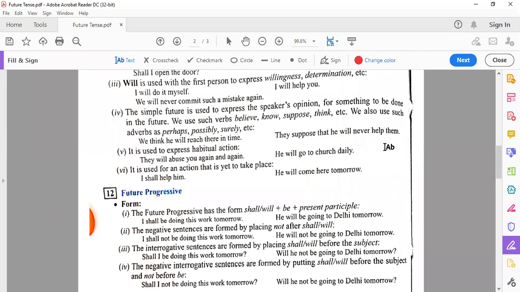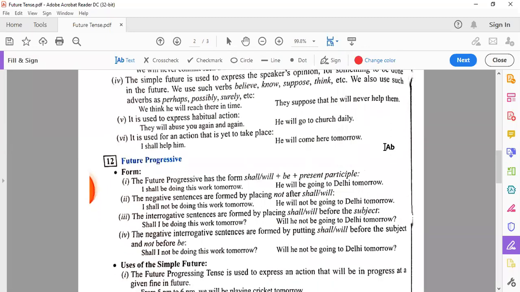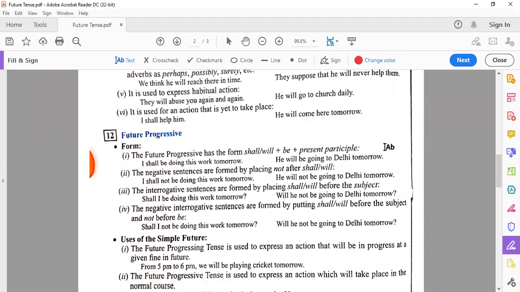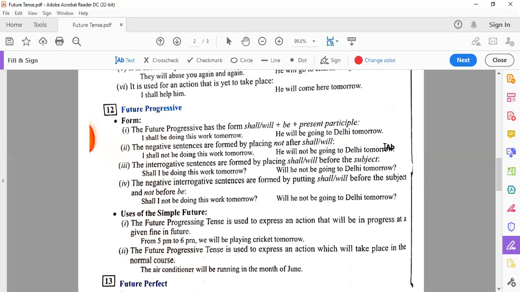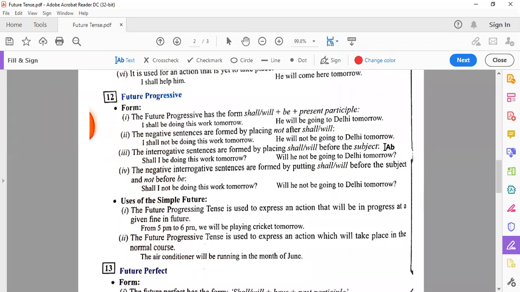Coming to future progressive tense, that is continuous, the progressive tense has the form will or shall plus be plus present participle. That means again first form with ing. I shall be doing this work tomorrow. He will be going to Delhi tomorrow.